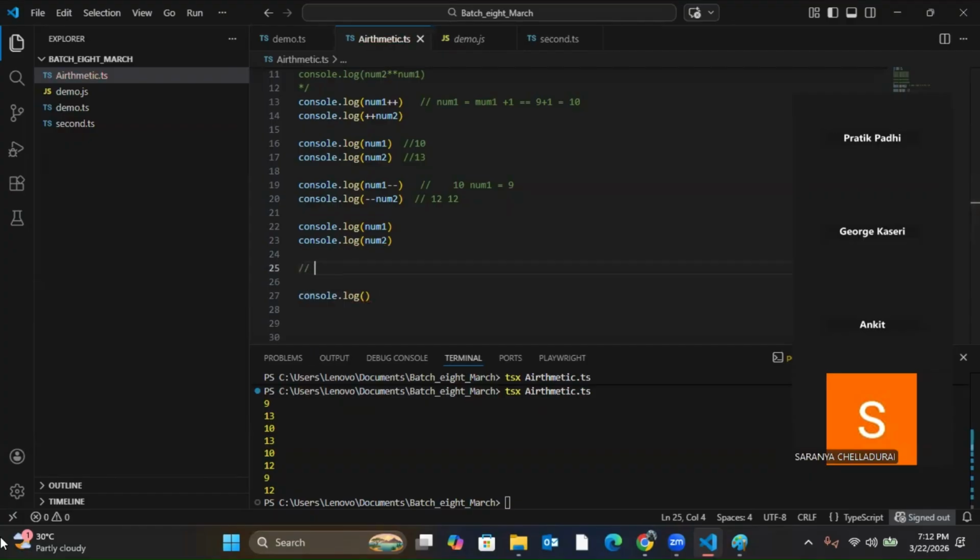One is double equal to. As far as I remember, double equals checks only the variable, triple equals checks variable plus data type. Not variable, value. Double equal to will check the value, and triple equal to will check both value and data type. Yes.